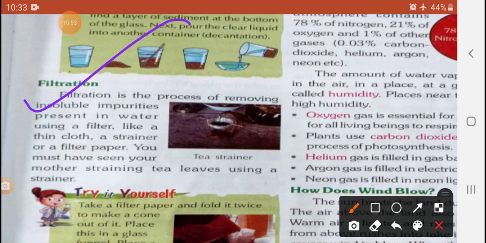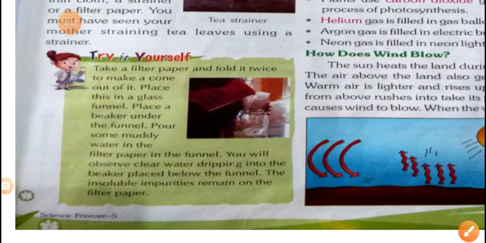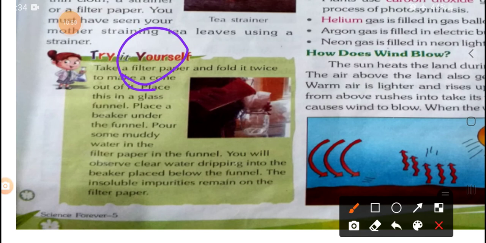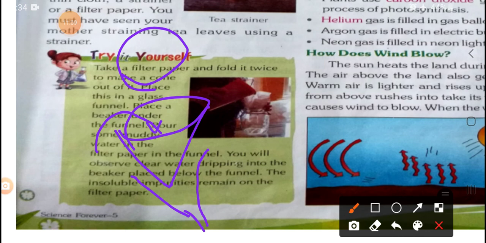Have you seen? Try it yourself. Have you seen the example already given here? You will take the filter paper and fold it to make a cone shape. You have seen this cone shape used here, okay. Then you will pour the impure water down into it, and the water downside will be the filtrate.